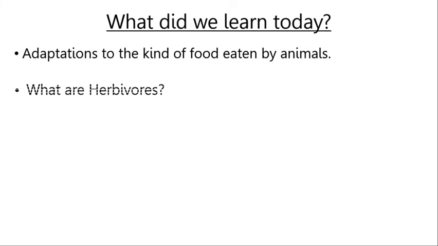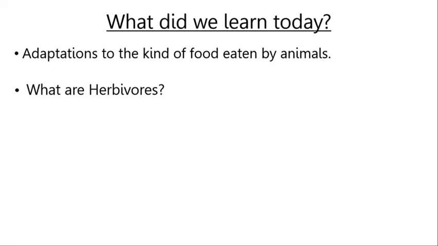Then we studied about herbivores. What are herbivores? Herbivores are the animals that eat only plants. They are also known as herbivorous animals. Some examples are cow, goat, elephant, giraffe, etc. Their teeth are strong, broad and flat.